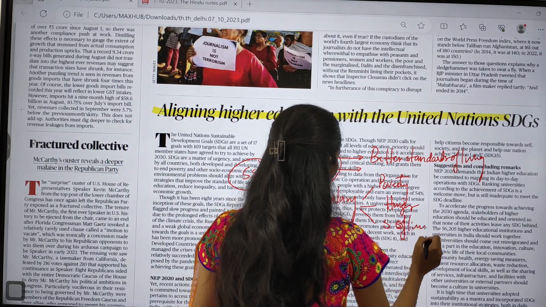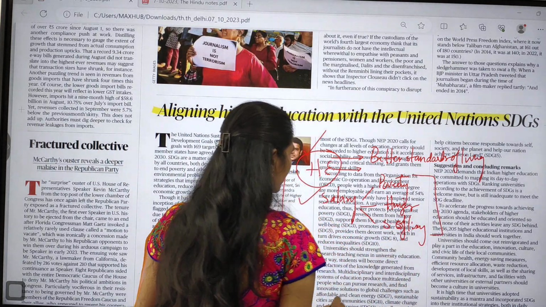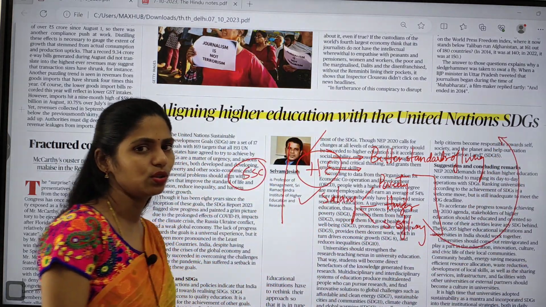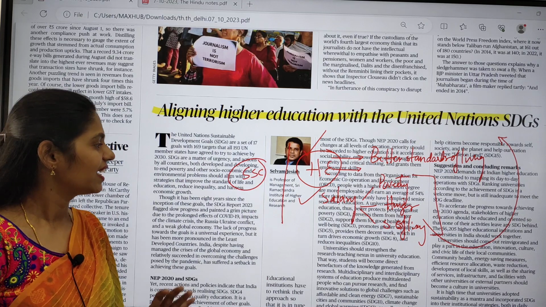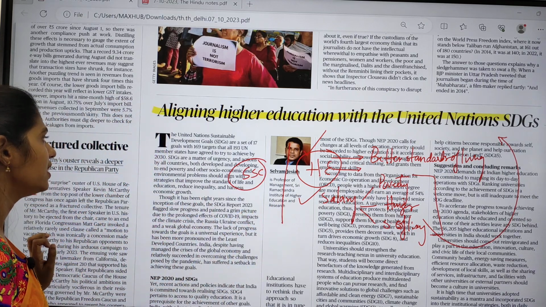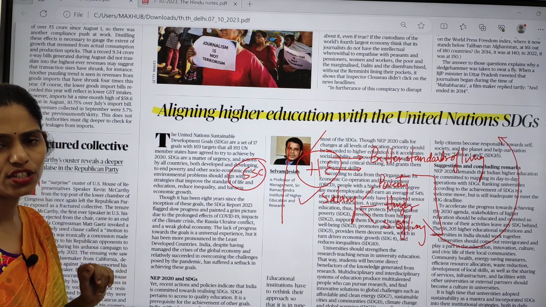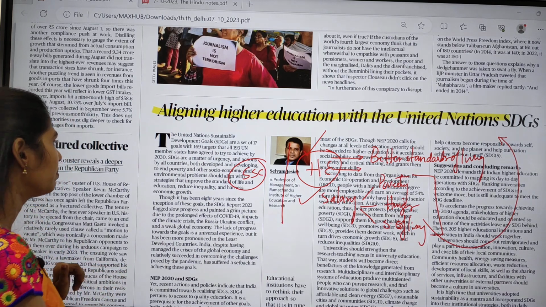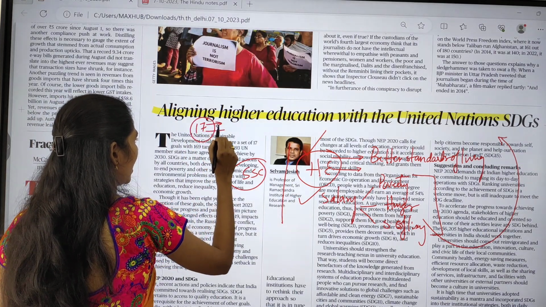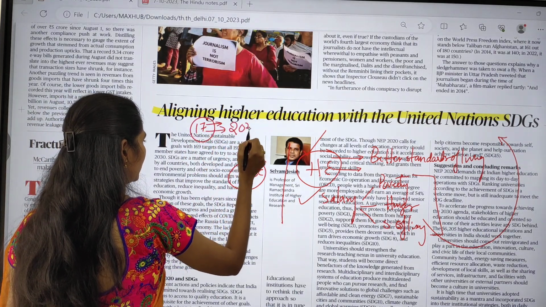Because of this, in all these ways, yes, we can achieve our sustainable development goals. Okay, so this is the central theme or idea of this article. And this article says that the United Nations came up with the sustainable development goals, and we have 17 goals, and the target should be achieved by 2030.